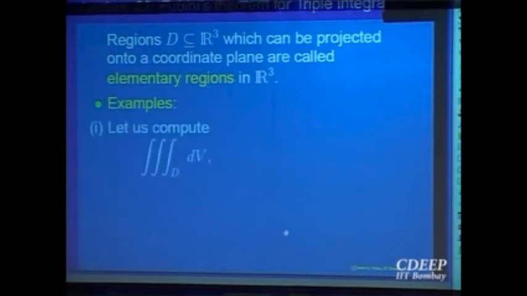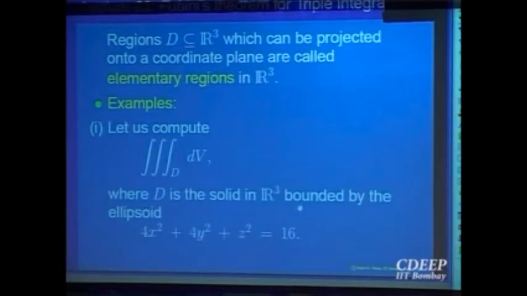So let us look at an example to illustrate what we are doing. We want to compute this integral. Here the integrand is the function; when you don't write anything, that means you are integrating the constant function 1. Sometimes you write it, sometimes you don't, it doesn't matter. Whether you write triple integral over D of 1 dV, this dV, d capital V, indicates integration with respect to the 3 variables.